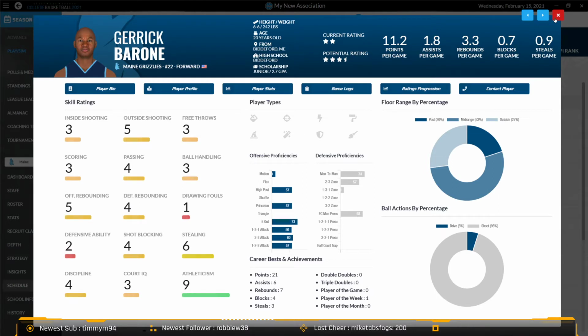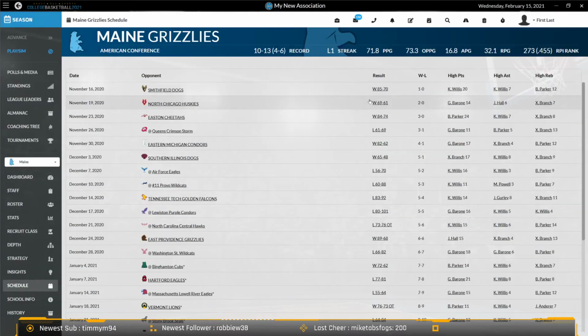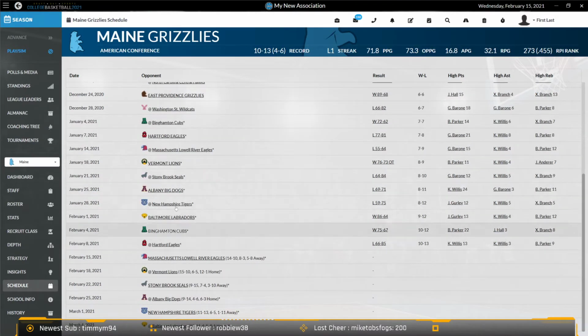If you're familiar with Pro Basketball 21, this will be a very welcome sight to you. Box scores, clickable. You can go to the teams, your opponents. That's all clickable. So everything on the screen here, this is a new way of looking at it, and I think it's really a big improvement as compared to how we had it last year.